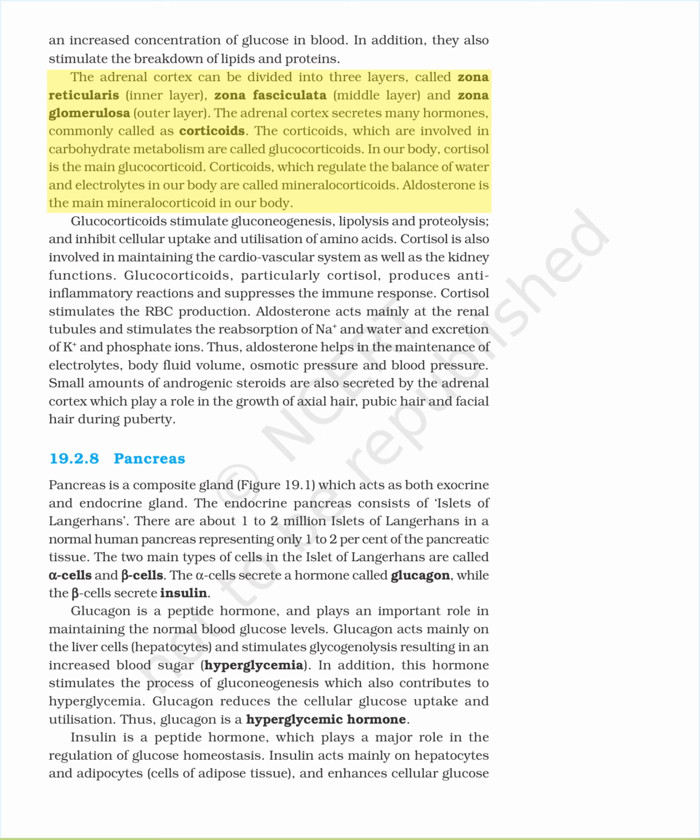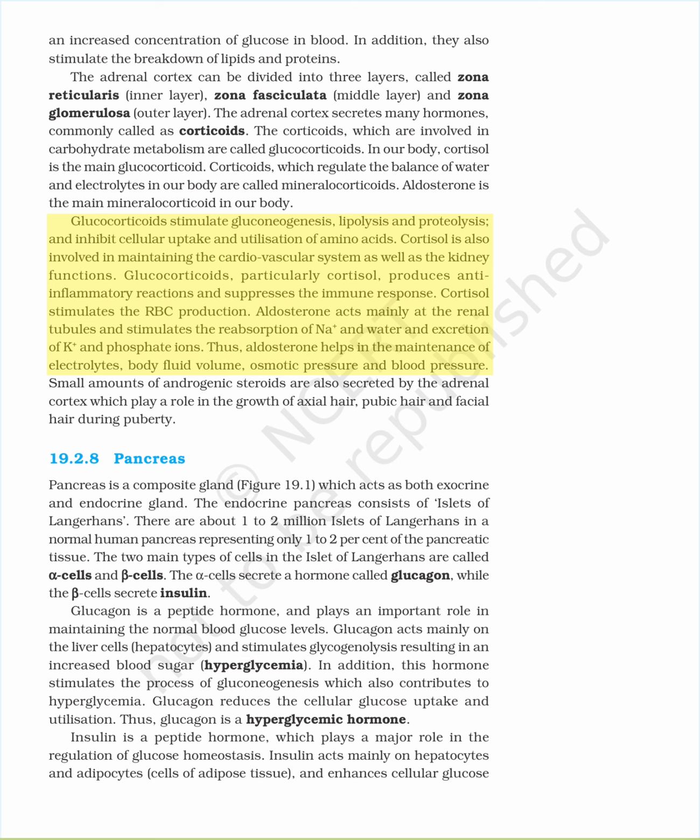The adrenal cortex can be divided into three layers, called zona reticularis, inner layer, zona fasciculata, middle layer, and zona glomerulosa, outer layer. The adrenal cortex secretes many hormones, commonly called corticoids. The corticoids, which are involved in carbohydrate metabolism, are called glucocorticoids. In our body, cortisol is the main glucocorticoid. Corticoids, which regulate the balance of water and electrolytes in our body, are called mineralocorticoids. Aldosterone is the main mineralocorticoid in our body.